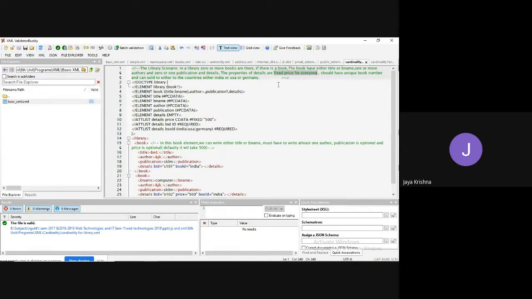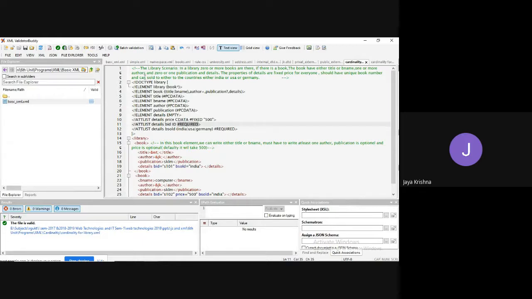So I need to add an attribute. That attribute name is price. We are going to write a structure: attribute list details price. The data type is CDATA. Price is fixed, which is 500 rupees, and it should have a unique book number. If you would like to define the unique book number, you have to take the data type as ID, and it should be required from the user.